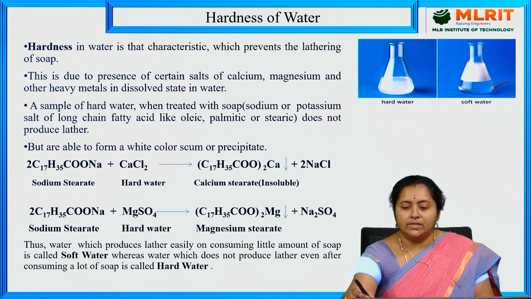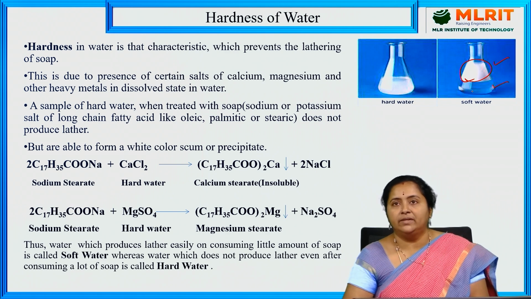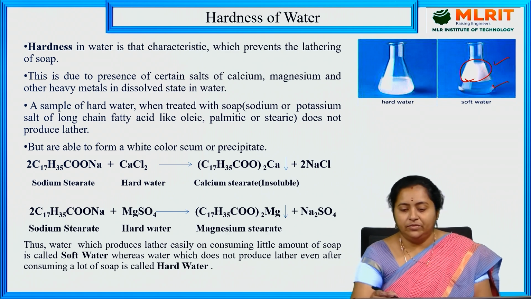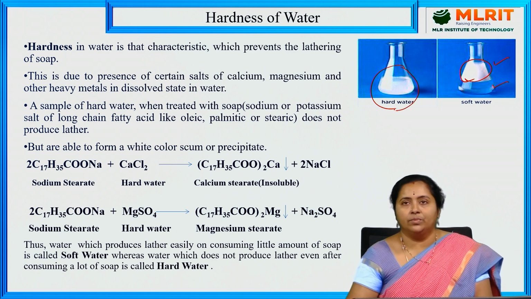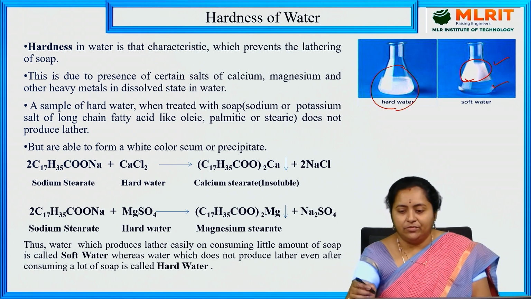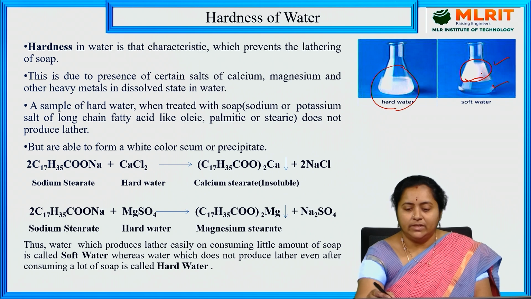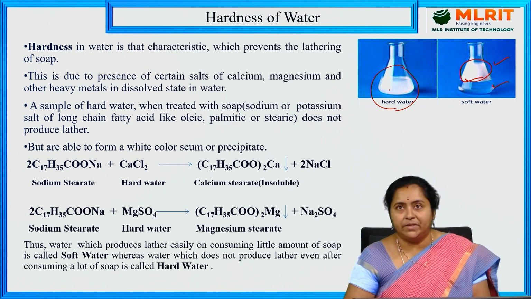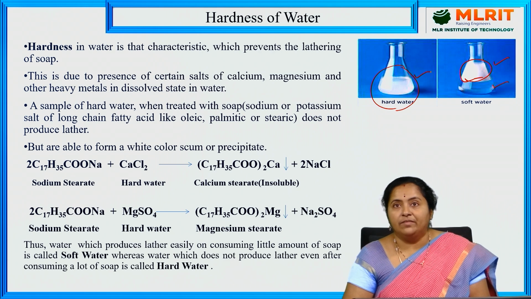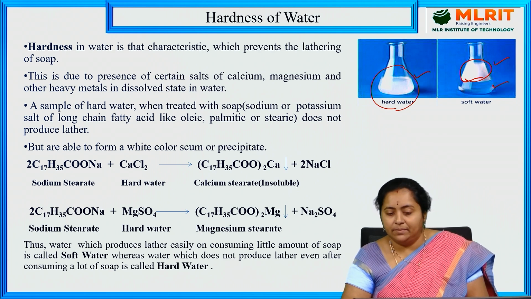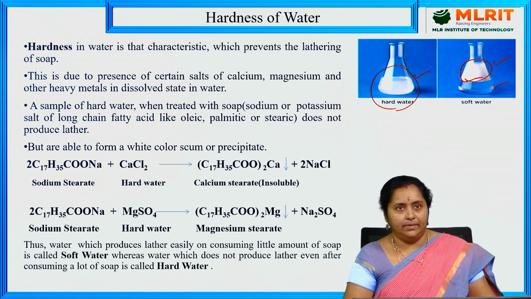That means this entire part is foam, and this is the clear part of clear water. If it is for the case of hard water, if you test its soap consuming capacity, instead of forming this kind of foam, it is producing a white color precipitation, which is visible here in the conical flask, that is nothing but an example for hard water sample.